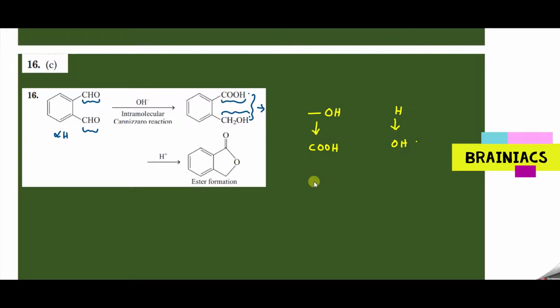Here you will get C double bond O with a plus charge, and CH2 O minus will attack this, entering into cyclic product formation like this.